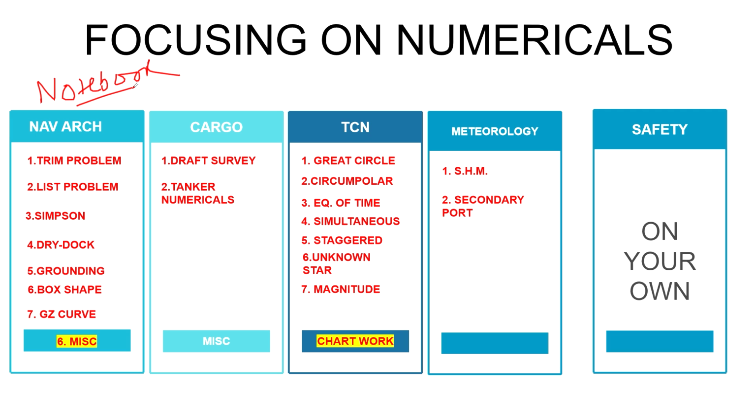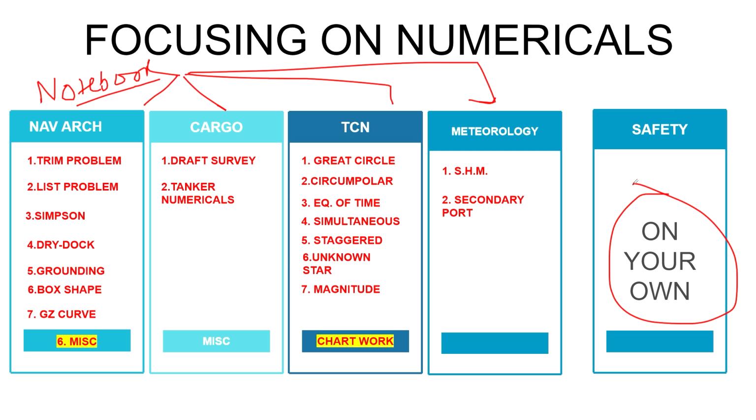This is not the rough copy, this will be a fair copy. One notebook each for cargo, for naval architecture, for TCN, for meteorology. Safety I will not discuss, do safety on your own.